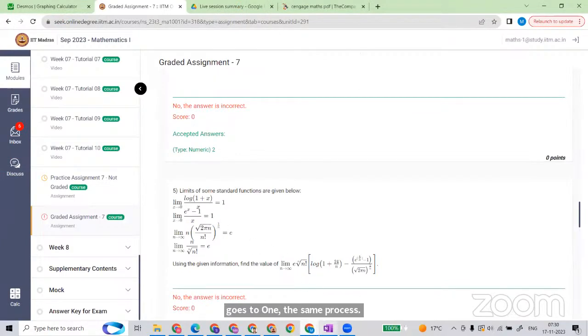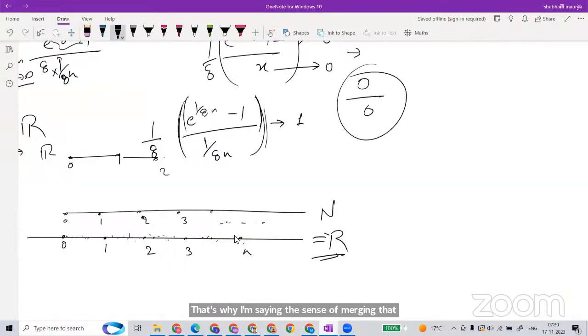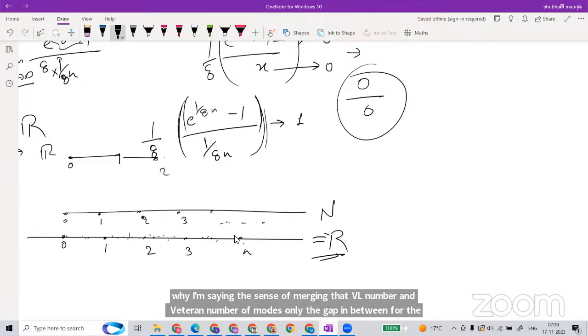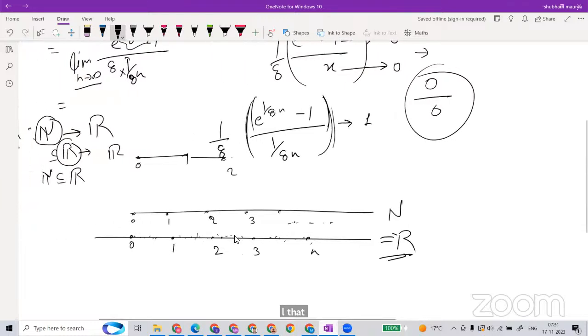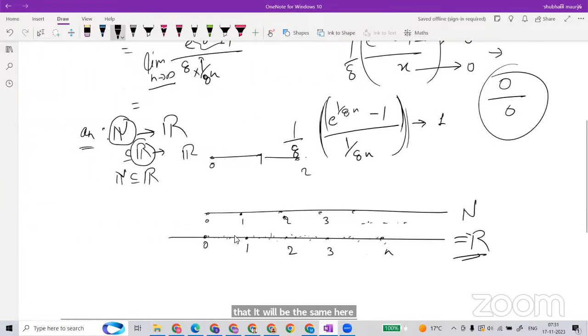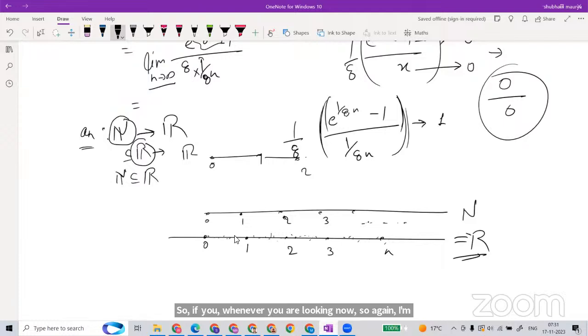That's why I'm saying real numbers and natural numbers are merged. Only the gap in between for the natural numbers, if you fill that gap, it will be the same behavior. So again I am repeating: whenever you are looking at a sequence, if you have an issue dealing with sequences, just convert the sequence into a function, and if you are able to deal with the function, that's fine.